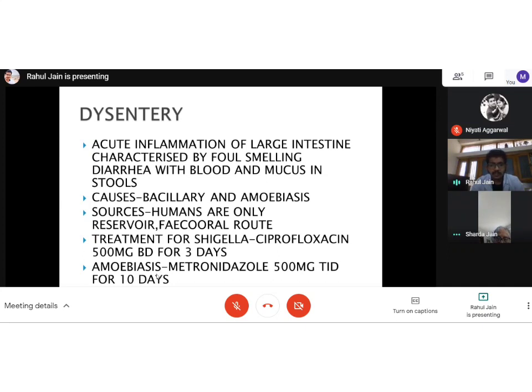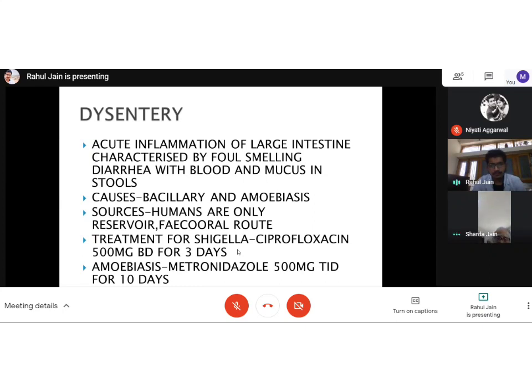As we talk about amoebiasis, it is a large intestine infection. So here the role of differentiating between small bowel diarrhea and large bowel diarrhea will come. If we are clinically sure that the person has blood, then we just give this therapy and check the response after 3 days. And for MBBS doctors, we'll give metronidazole, but the most important always remains ORS and fluids.